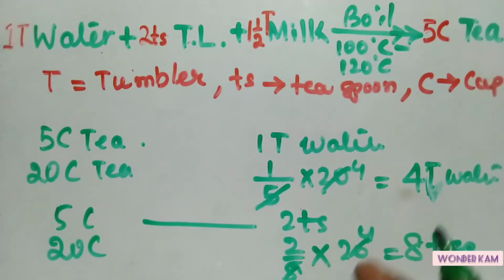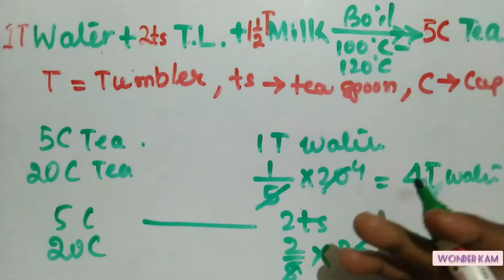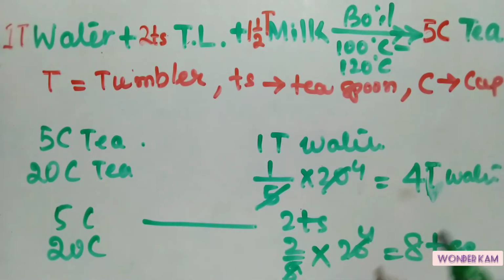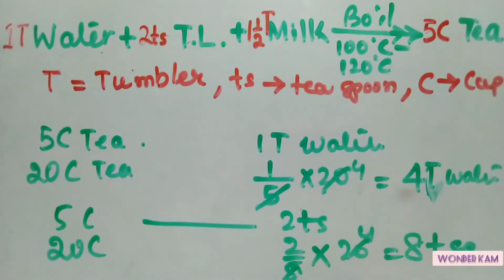So this is the simple stoichiometry of the kitchen which is applied in the chemistry lab for the preparation of different reactions, or for carrying out different reactions. Here we are using the ingredients, but in chemical reactions we have to use the elements, atoms and molecules, isn't it? So how stoichiometry can be applied to the kitchen, it is understood from this simple preparation.